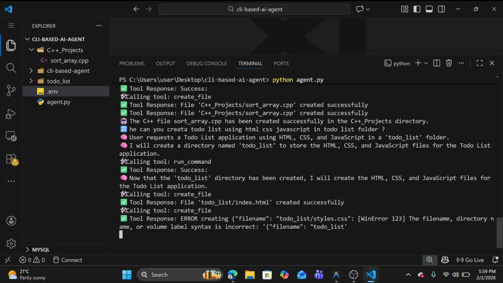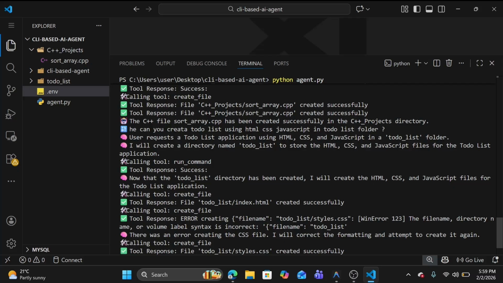You can see here it's the same as human thinking. If anyone comes to me and asks me to create a to-do list, I first think, I need to create a directory. Inside there I need to create an index.html file. After that I need to create a CSS file, then a JavaScript file. I need to link both CSS and JavaScript to our HTML file. Then I need to create the HTML code and append it inside there. So we need to call step by step. You can see it's thinking, planning, executing and observing all those things like a human. How is it possible? It's possible using the chain of thoughts process.